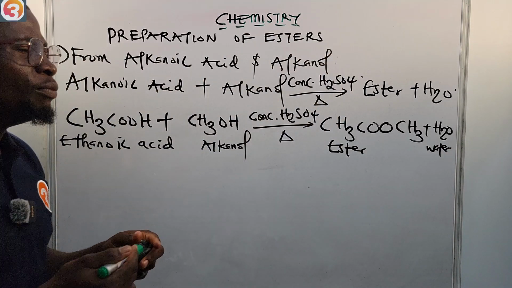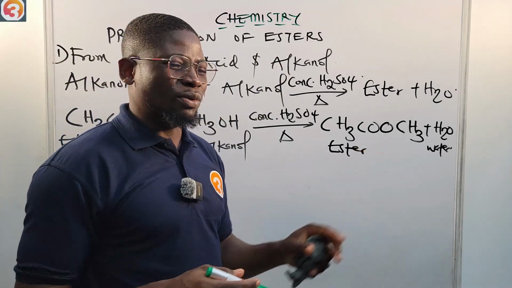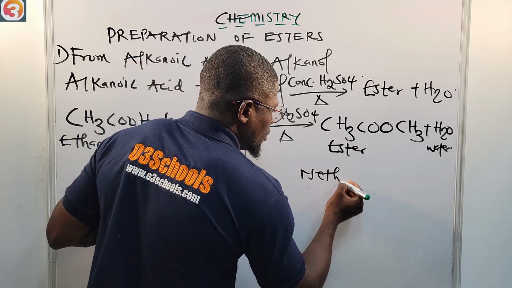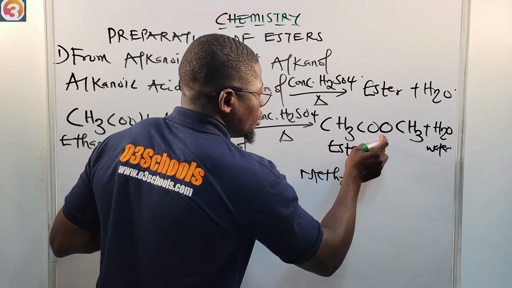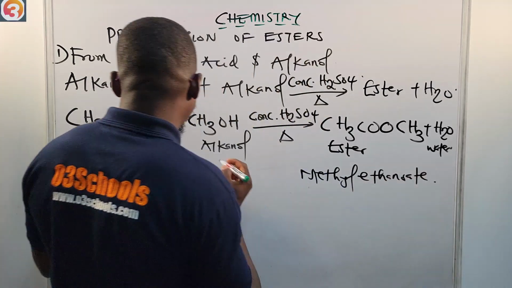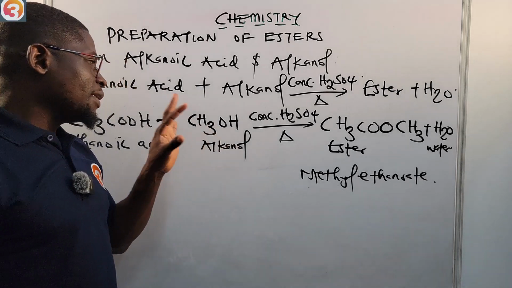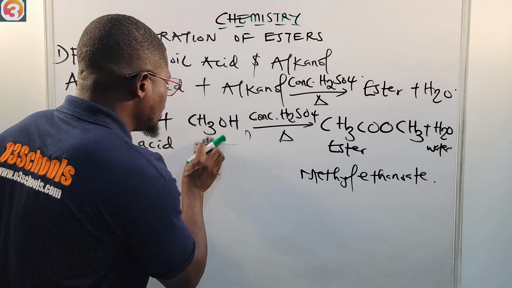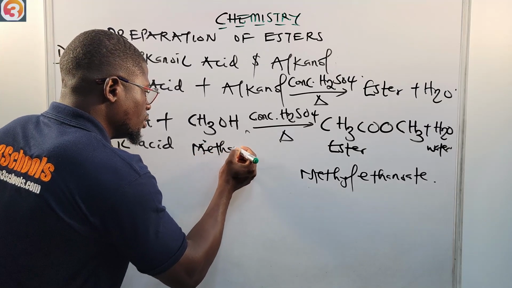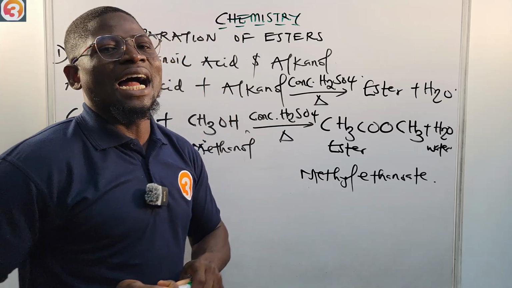How do we name this ester? We have already talked about how to name esters. So this ester will simply be called methyl, and with two carbon atoms, ethanoate. So when an alkanoic acid like ethanoic acid reacts with an alkanol like methanol, remember, sorry, this is methanol, let me write it out. This is methanol. What we're going to have is methyl ethanoate plus water as product.